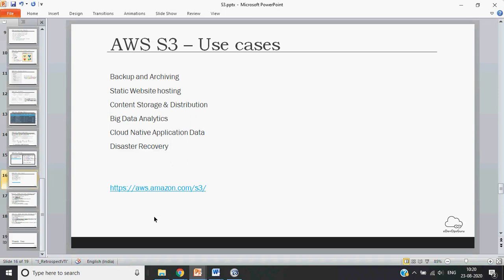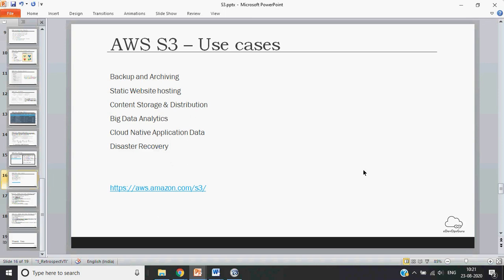Okay, the next one, which I intentionally left for last, is static website hosting. Sometimes you may have to host a site which is not serving any dynamic content, which doesn't have server side processing, just static pages that somebody wants to see. There also we can use S3.